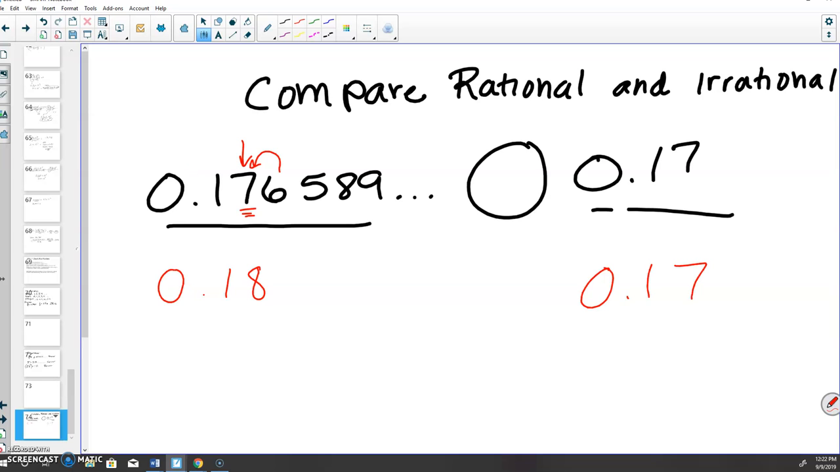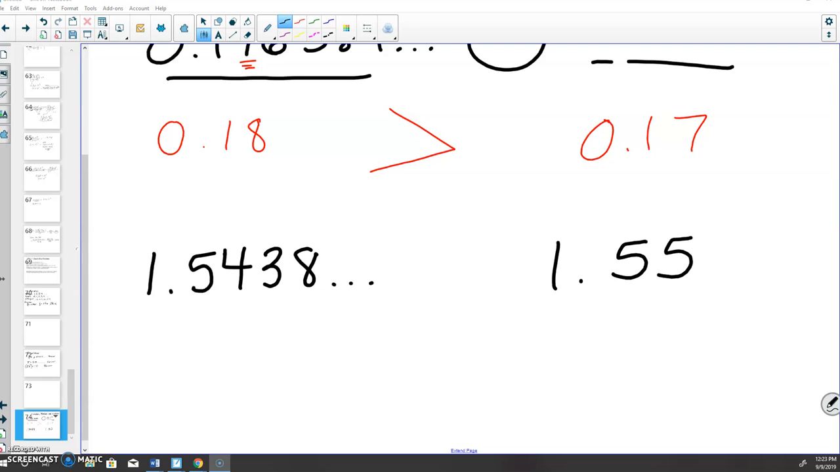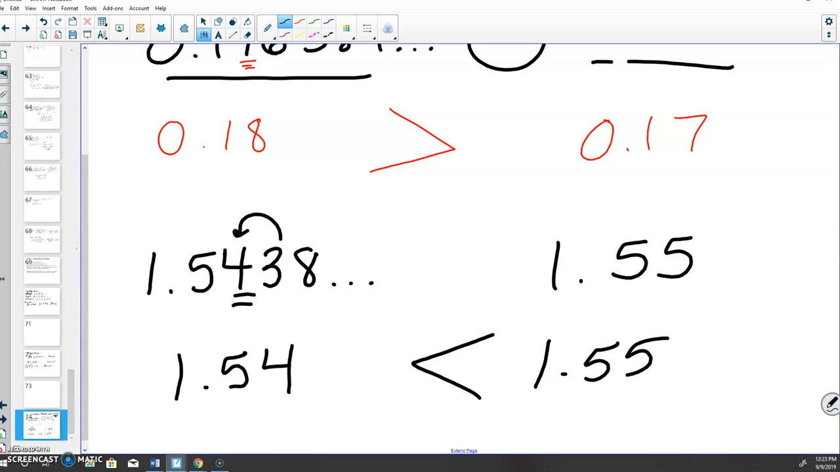So which one's bigger? Yep, your bigger number, 0.18. If it wants you to compare these two, you always round it to the hundredth place. Can 3 round to 4? No. So you have 1.54, 1.55. Always use your bigger number. If it gives you an irrational number, round it to the hundredth place.